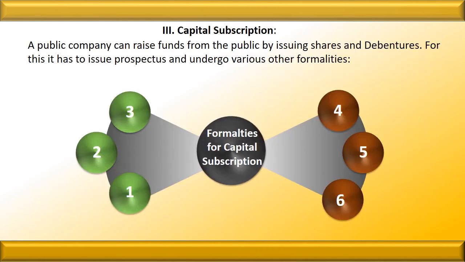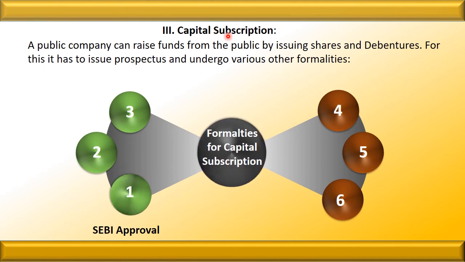Let us see the capital subscription. A public company can raise funds from the public by the issue of shares and debentures. For this, it has to issue a prospectus and undergo various other formalities. Let us see the formalities which the public company has to fulfill. Only the public company has to fulfill these formalities. A private company is not supposed to fulfill this.